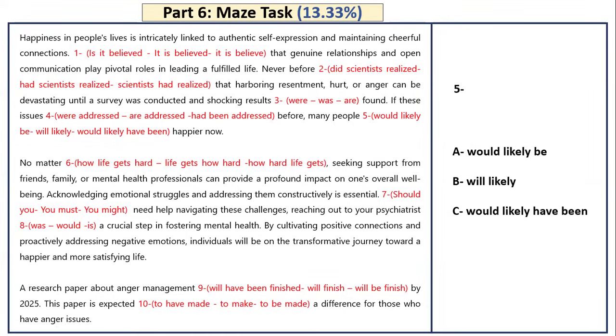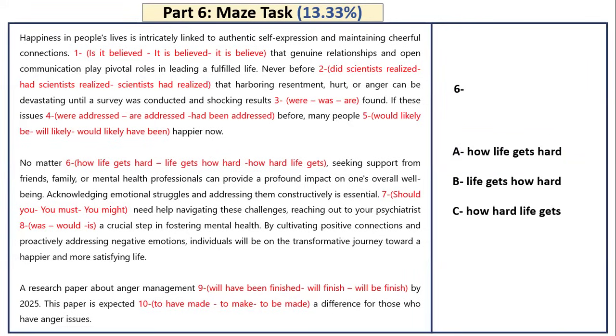Sorry, I will not have the verb to have at all. So I need would and the infinitive. So would likely be happier now, okay? For those who are not sure what we're doing, especially in this sentence, you can watch the video on conditional sentences, sorry, mixed conditionals, right?